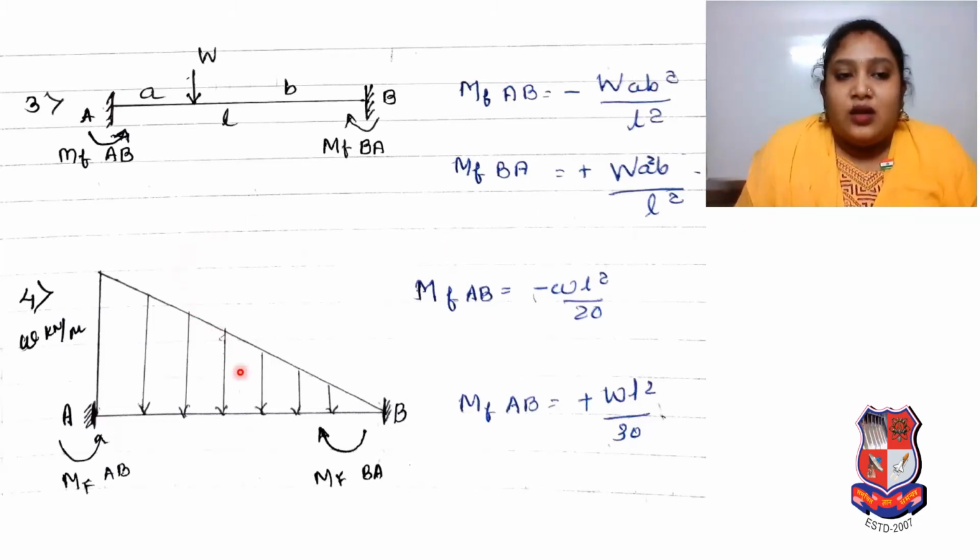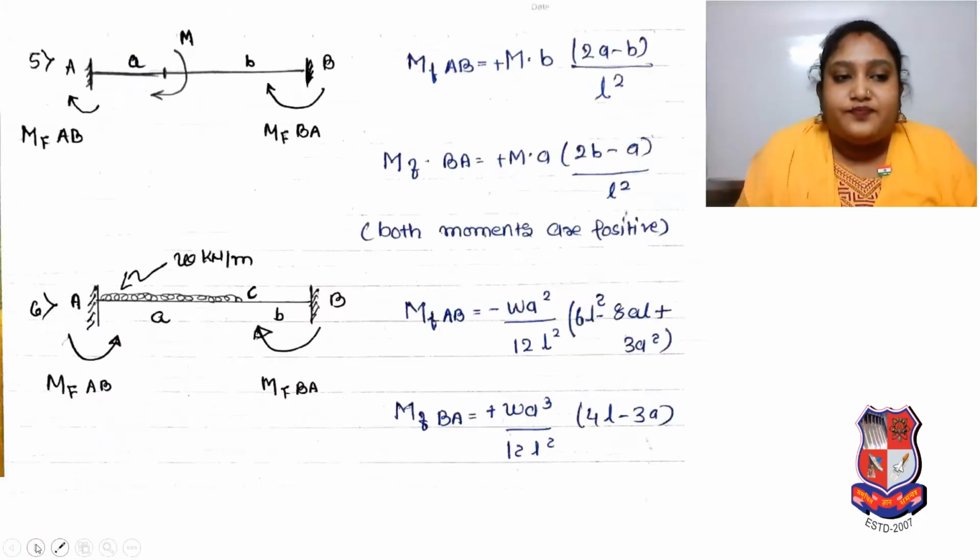Here you can see that a uniformly varying load is there. So here the fixed beam has a UVL of W kilonewton per meter. The fixed end moment AB is minus WL square upon 20, and here it's clockwise, meaning positive, so WL square by 30, because it's a UVL.